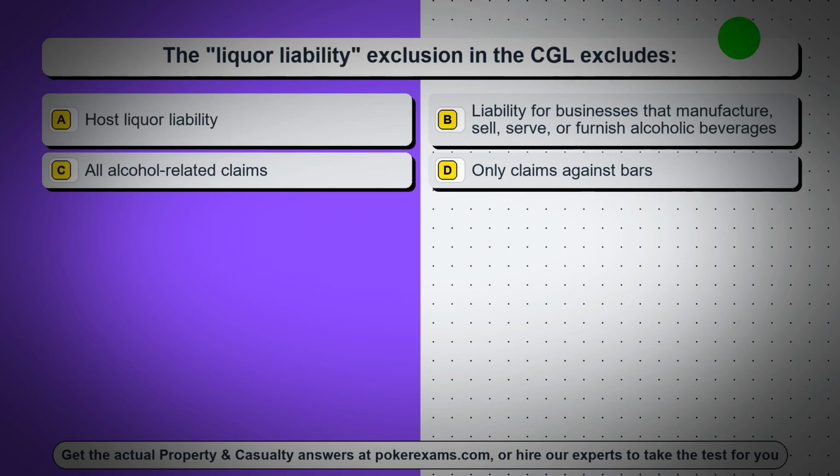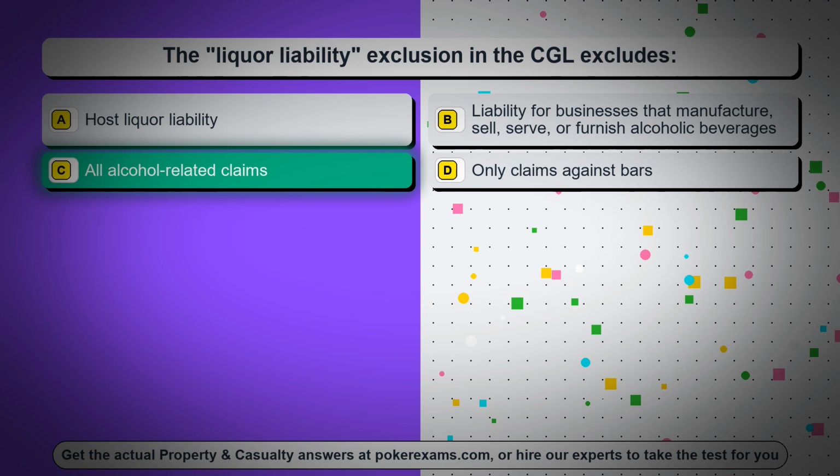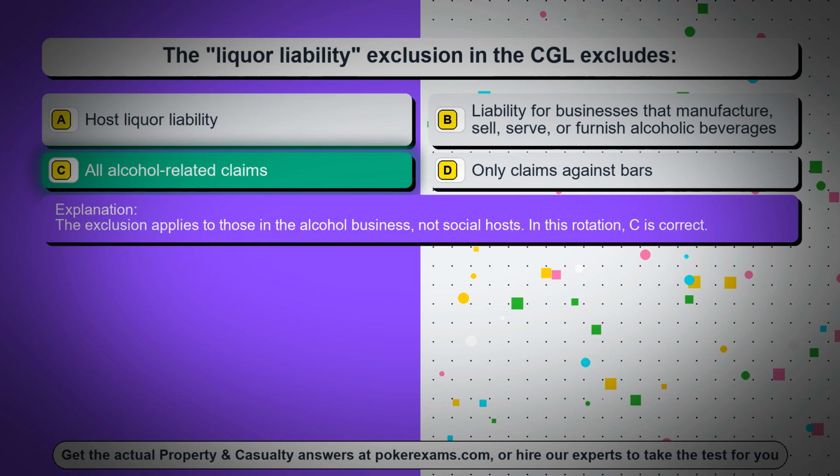Question 52. The liquor liability exclusion in the CGL excludes Option A, host liquor liability. Option B, liability for businesses that manufacture, sell, serve, or furnish alcoholic beverages. Option C, all alcohol-related claims. Option D, only claims against bars. The correct answer is option C, all alcohol-related claims. The exclusion applies to those in the alcohol business, not social hosts. In this rotation, C is correct.